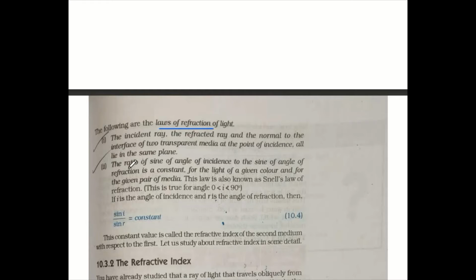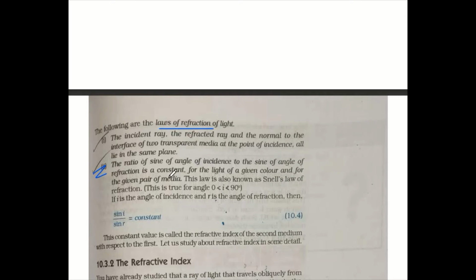Second law of refraction is most important. This is the most important one. The ratio of sine of angle of incidence to the sine of angle of refraction is always constant for the light of a given color and for the given pair of media.